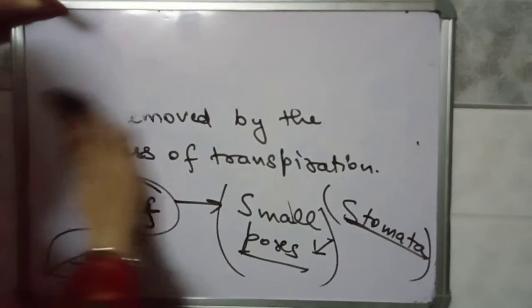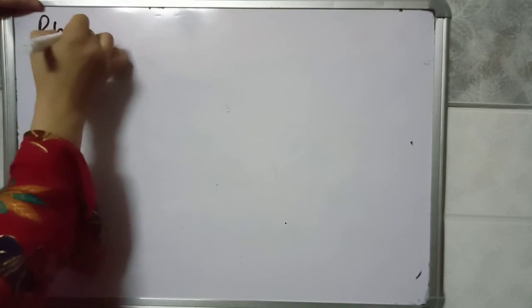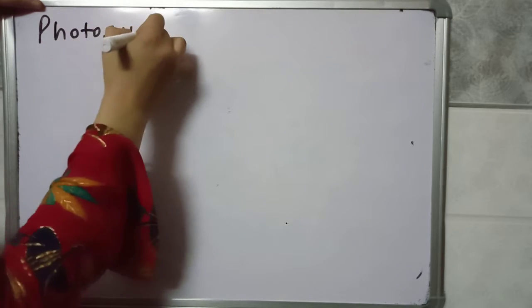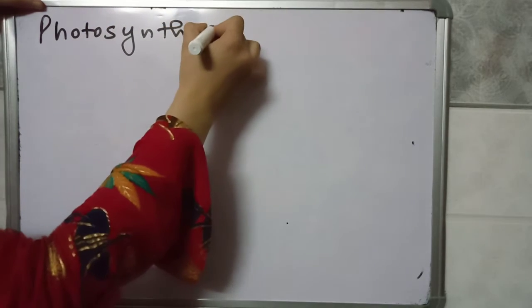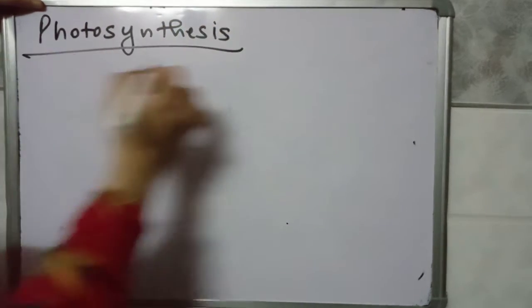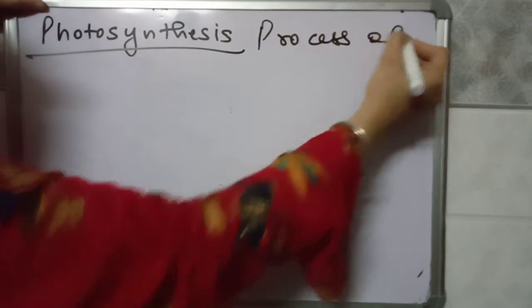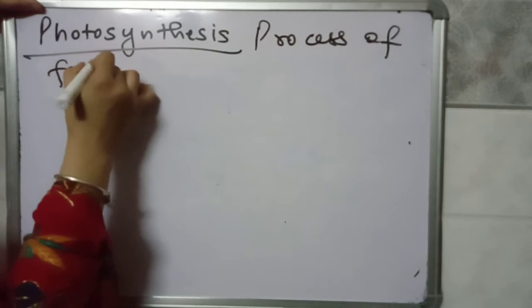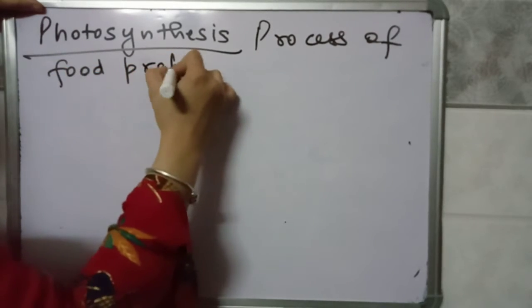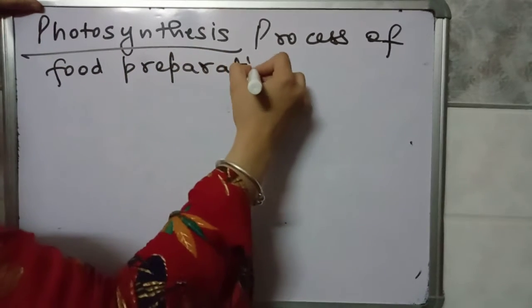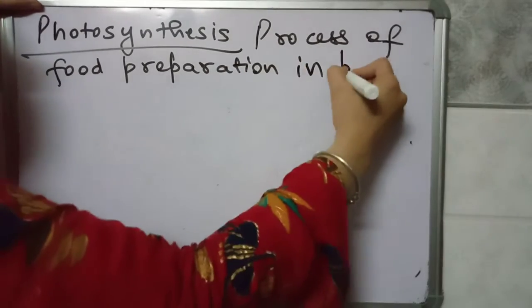The next important function of a plant is photosynthesis. And what is photosynthesis? Photosynthesis is the process of food preparation in plants.